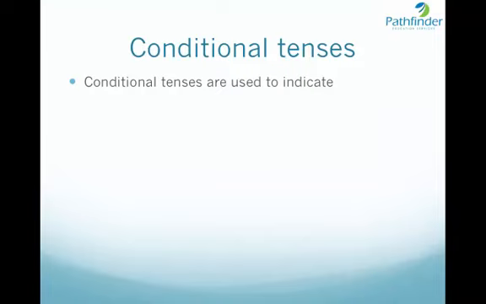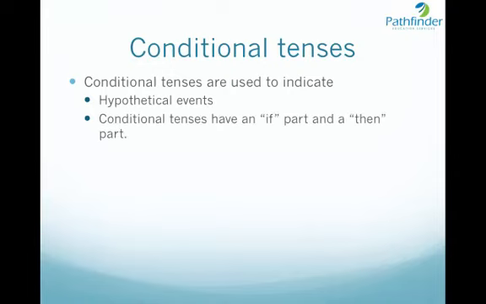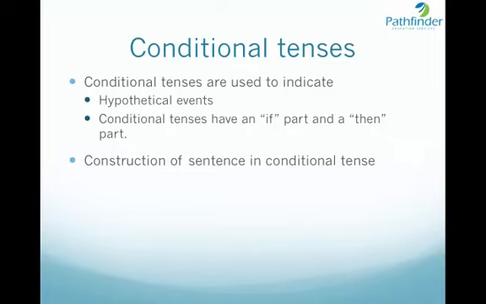So conditional tenses are used to indicate hypothetical events, as I already told you. They have an if part and a then part. So generally the sentences will have two parts, one followed by the word if and the other followed by the word then. Construction of sentences in conditional tenses. It states a conditional sentence.